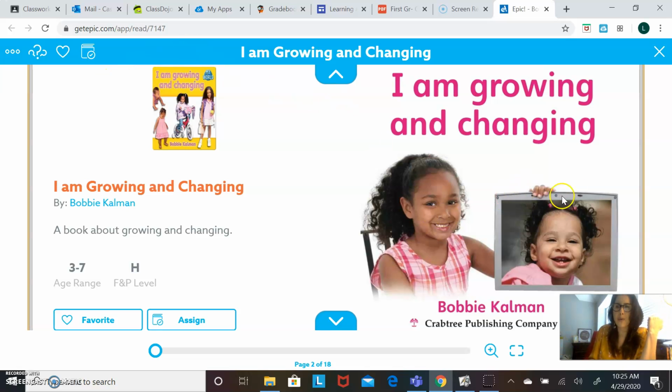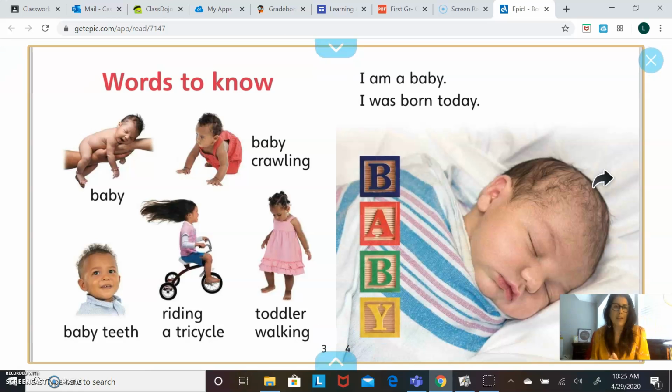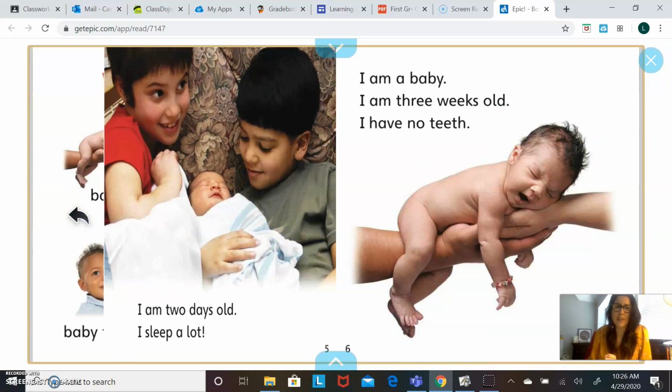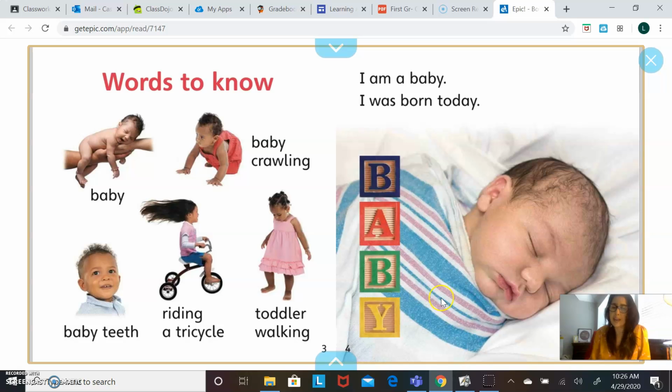So, I am growing and changing. I am a baby. I was born today. So this baby was born today. Let's see how the baby changes over time. So this picture here, when you were born, that didn't happen today. It happened in the past, right?